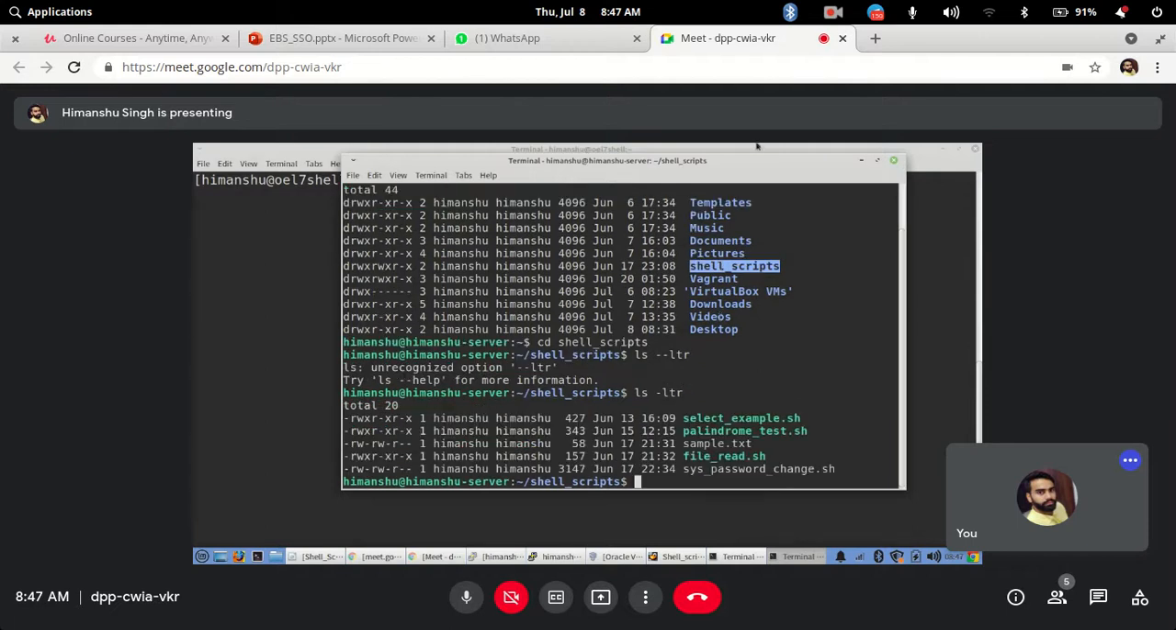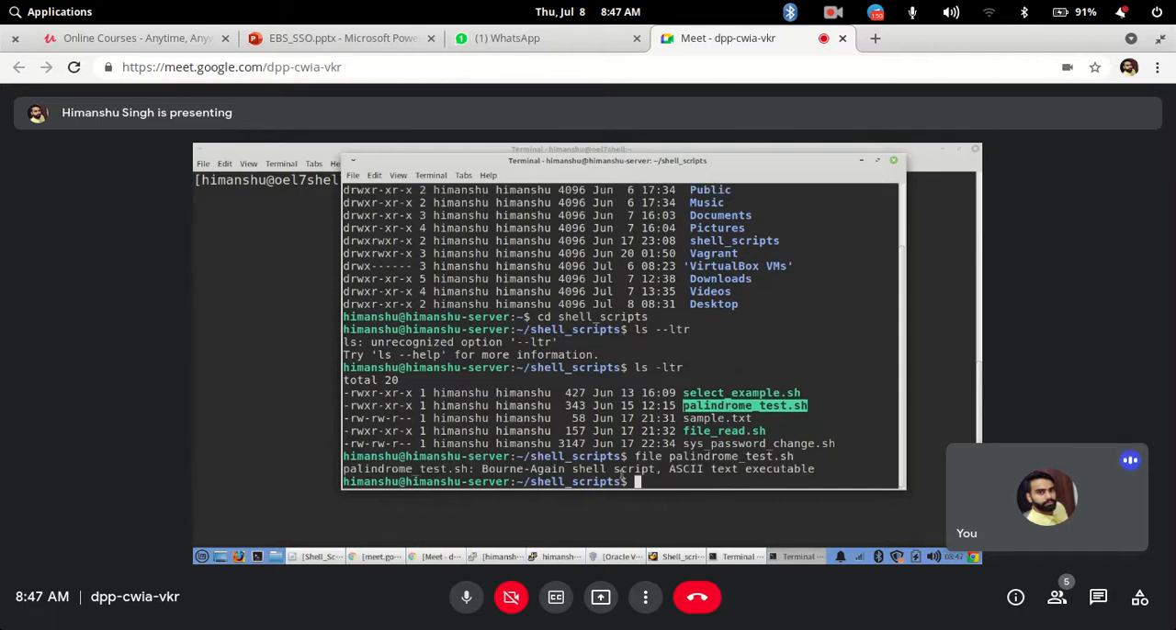The first important thing is to check whether the file is a binary file or normal ASCII text. You can use a command known as file followed by the file name. It tells me it is a simple Bourne Again shell script, an ASCII text executable file. If it is text, it can be read.